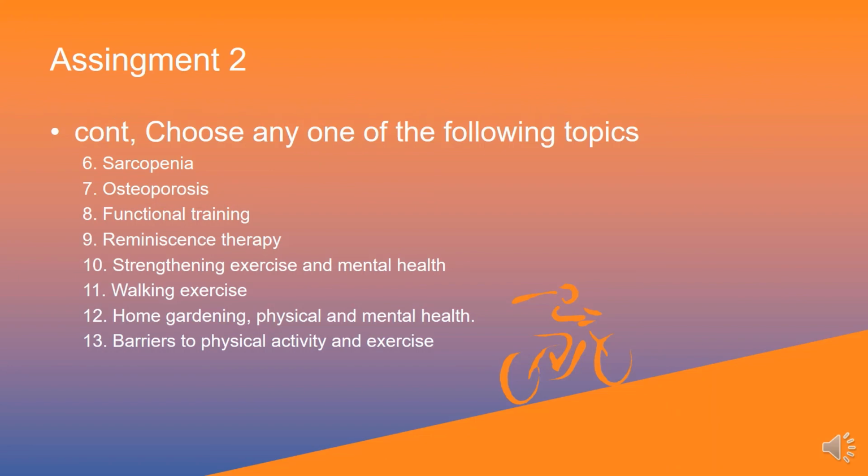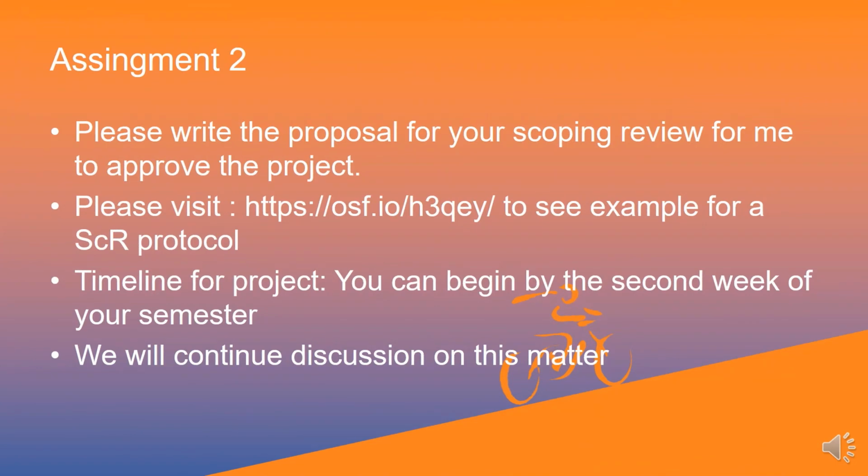Barriers to physical activity and exercise. And you can always suggest any topic based on your interest, but you must meet and talk to me. So please write the proposal for your scoping review for me to approve the project before you continue on